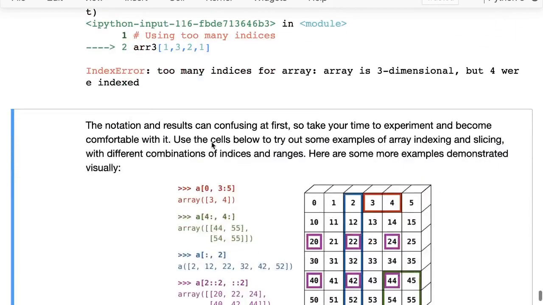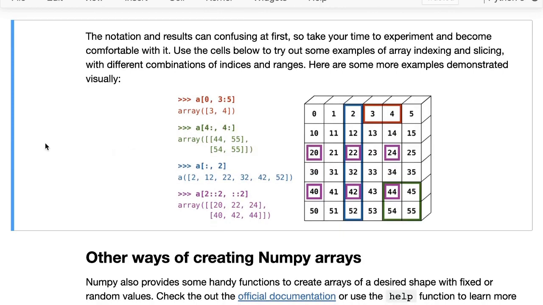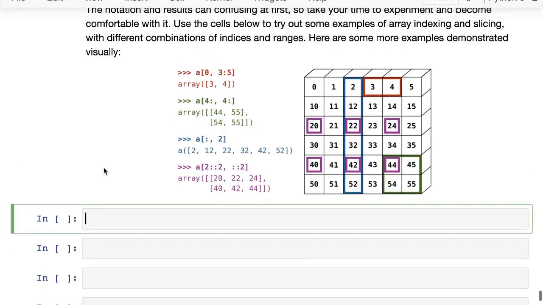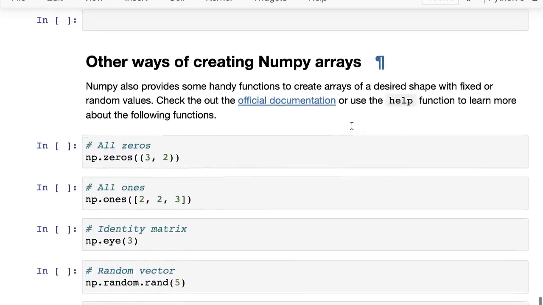Okay. So this notation and the results that we just got, these can seem confusing at first, especially if it's coming to you in such a short time. But what you should do is you should take your time and experiment so that you become comfortable with it. Okay. And use the cells, create some cells below. So by the way, I'm pressing the B character. So escape plus B creates cells. So just create some cells and then try out some experiments. And here is a visual representation. So here you have a NumPy array and you can create this array over here, and then you can try out these examples and see how that works. Okay. It's all about experimenting. The more you experiment, the more you understand it.